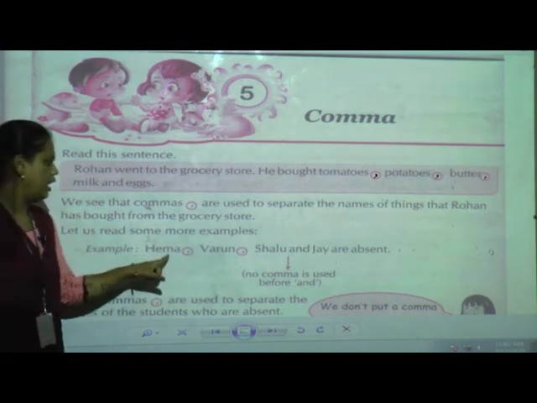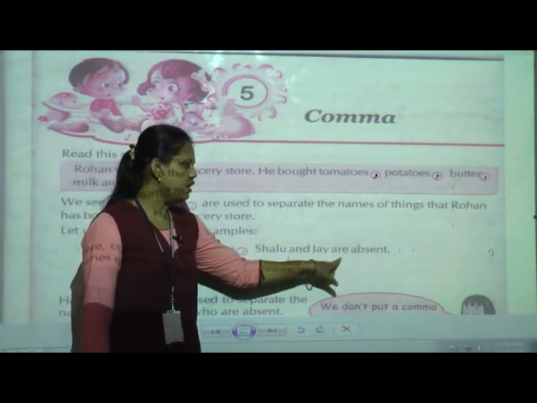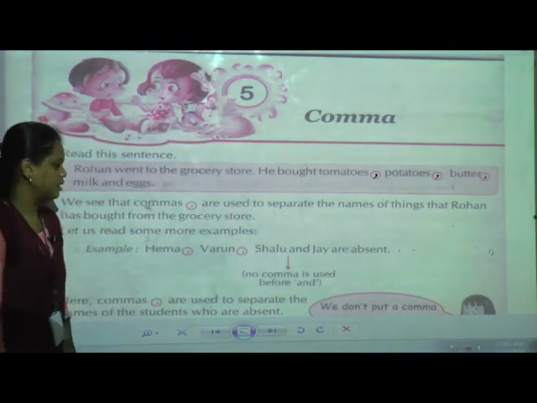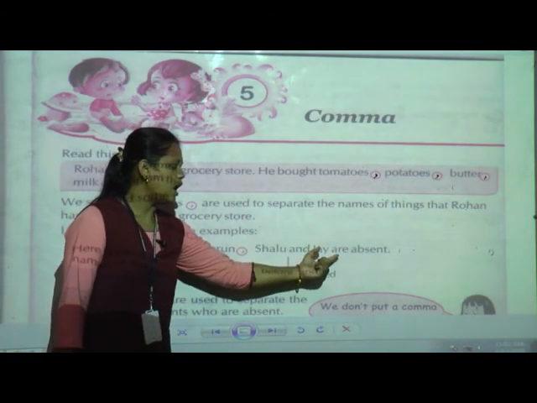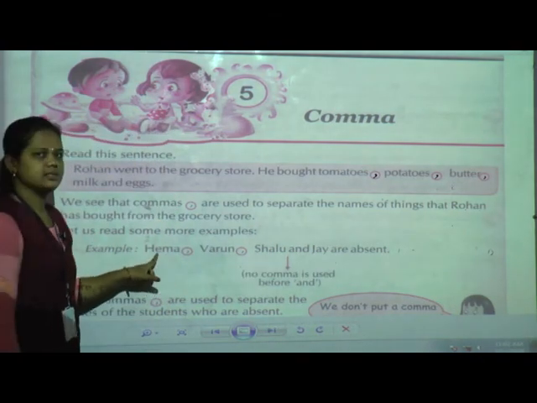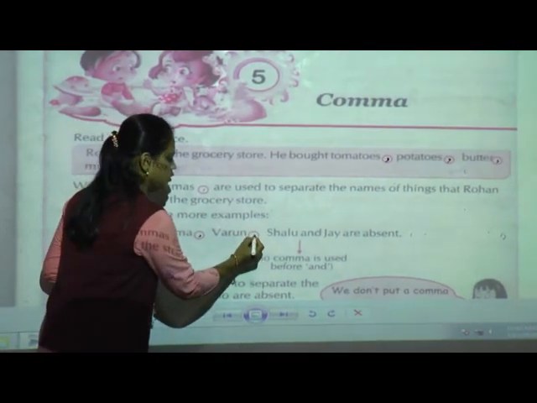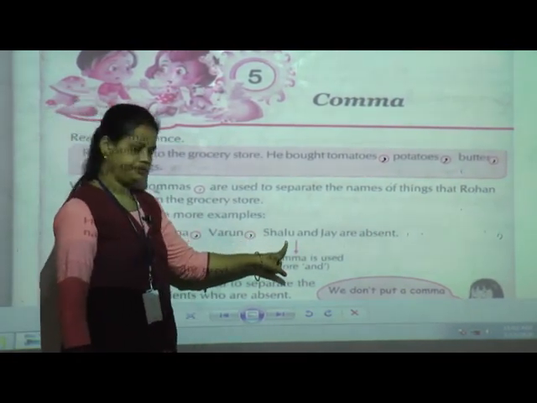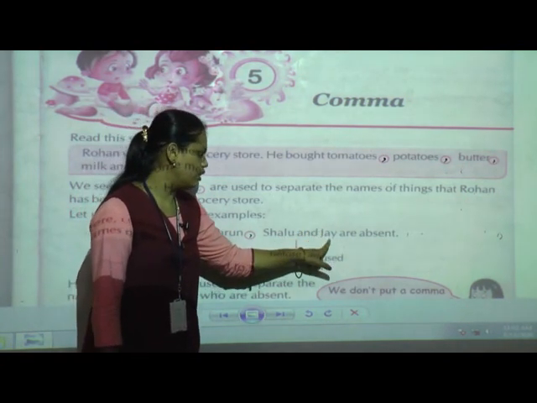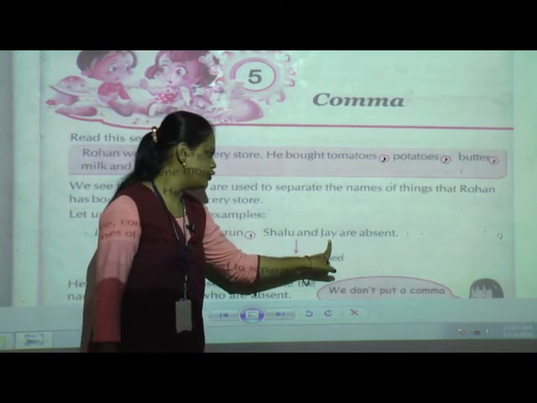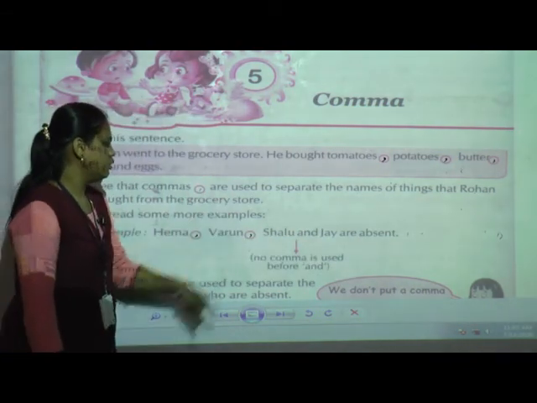Now let us read some more examples. Hema, Varun, Shalu and Jay are absent. Here you can see, after Hema a comma is given, then after Varun a comma, then Shalu. After Shalu comes and, and then one more name of a person is given, that is Jay. These students are absent.